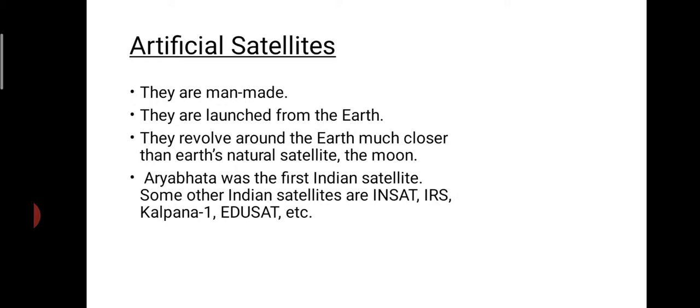Now the last is the artificial satellites. Artificial satellite, as the name indicates itself, is a man-made satellite. These are launched from the earth only. They will revolve around the earth much closer than the earth's natural satellite, the moon.